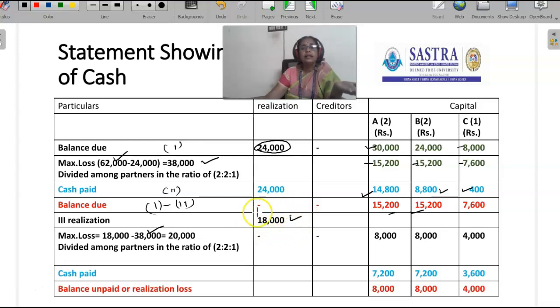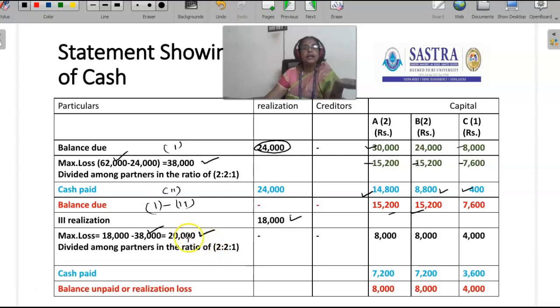It has to compare the amount in its hand with the capital which it has to pay. The capital which the firm has to settle is 38,000 rupees. The amount in its hand is only 18,000. So the maximum loss is 20,000 rupees.